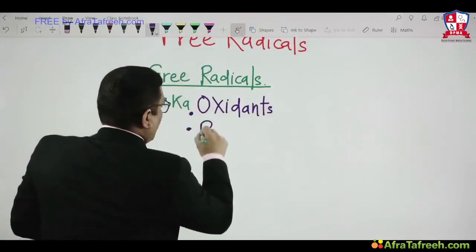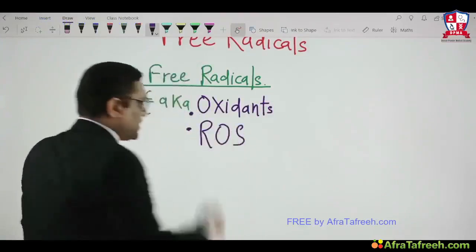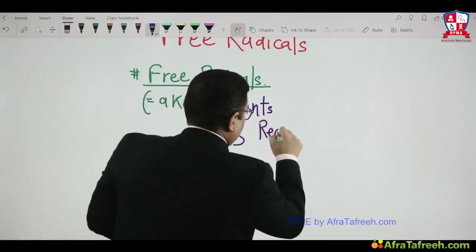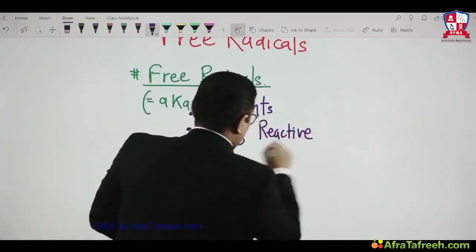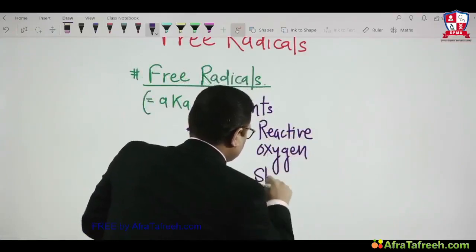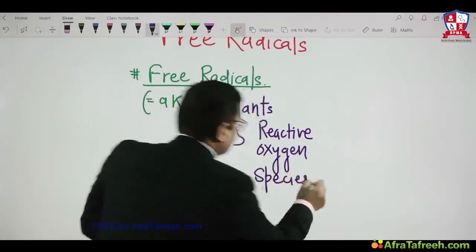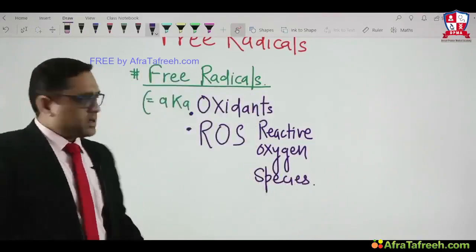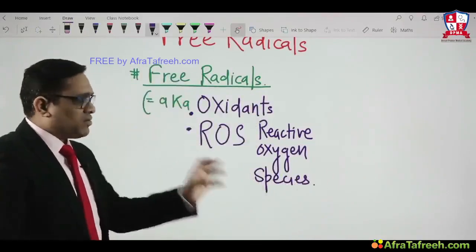Another name is ROS, reactive oxygen species. So these are two important other names for the free radical: oxidants or reactive oxygen species.